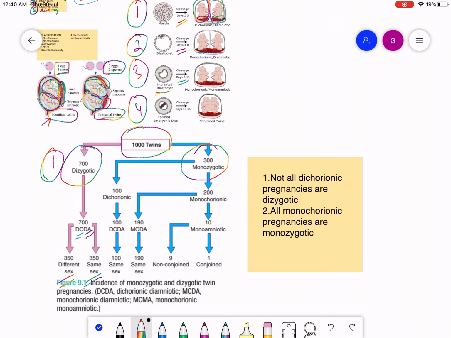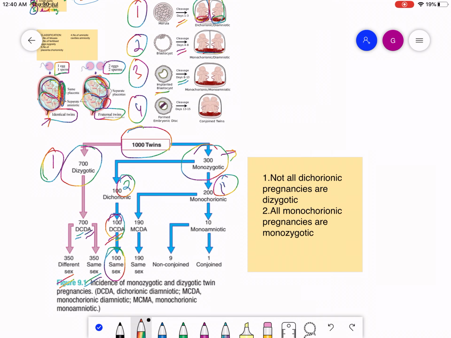Then monozygotic twins. Monozygotic twins can have two placentas, or only one placenta. If there are two placentas, they will always have two separate amniotic cavities, so dichorionic, diamniotic, and they are going to be of the same sex.